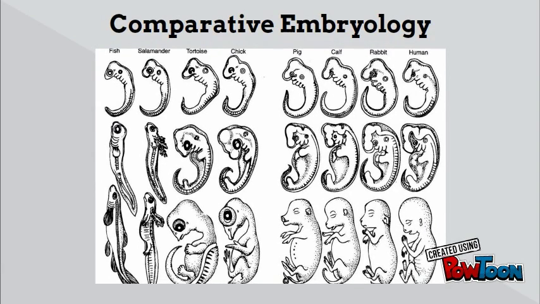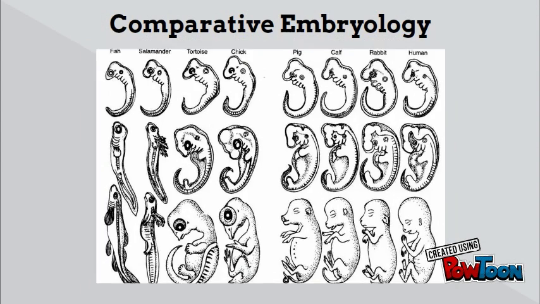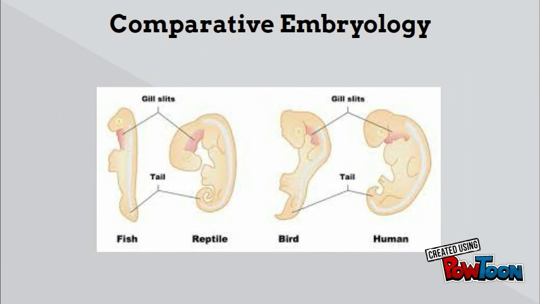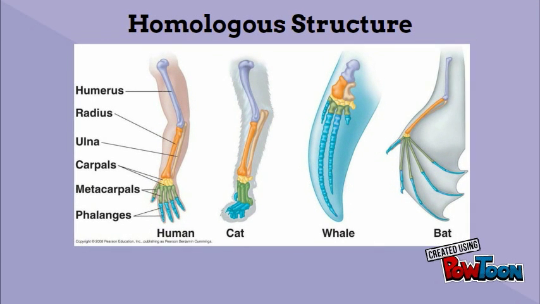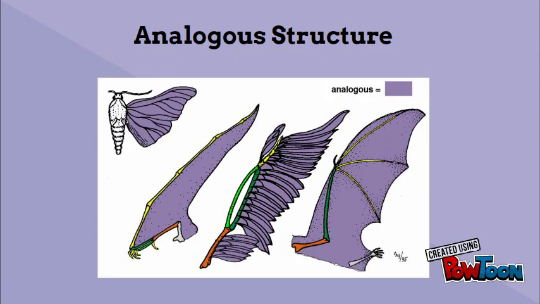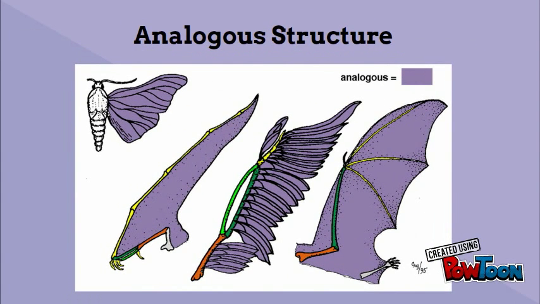Comparative embryology supports the theory of evolution because scientists have found that the embryos of many different species show similarities, which implies they share a common ancestor. A homologous structure is a body structure that has a similar evolutionary origin and similar structure, but it has a different function, just like a tiger's arm and a whale's fin. An analogous structure, on the other hand, has a different bone structure, but it has the same purpose. An example of this would be a bird's wing and a butterfly's wing.